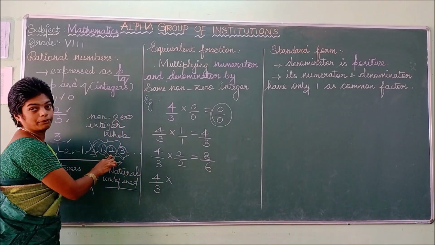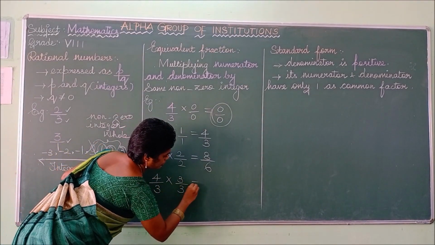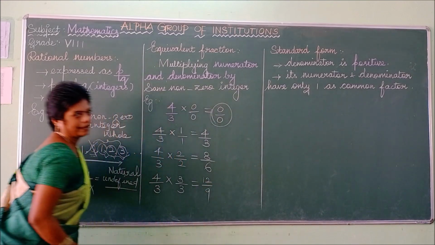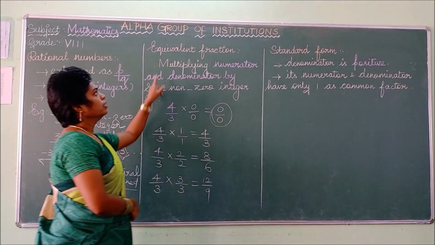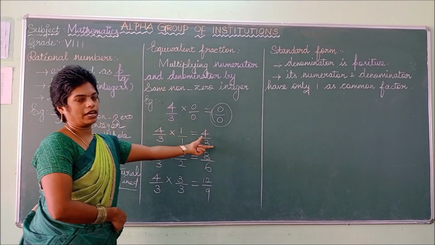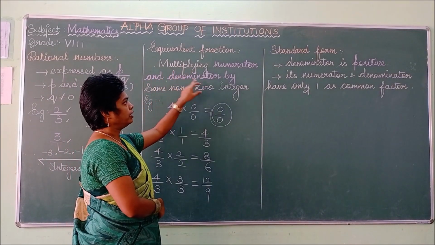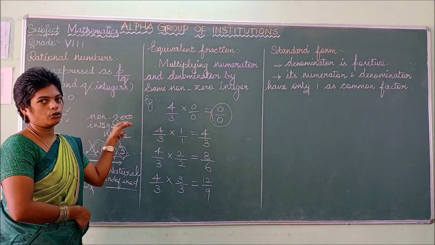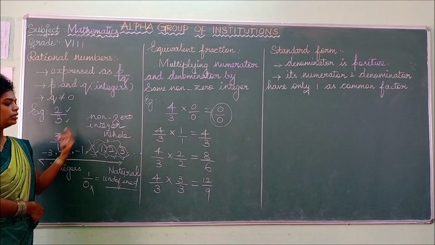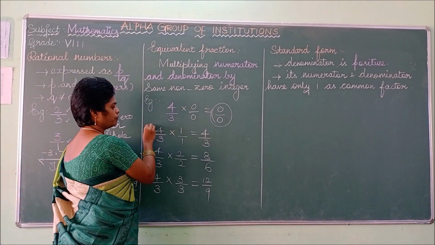So 1 2 completed. I am taking the 3. So 3 by 3, 4 3s are 12, 3 3s are 9. So listen carefully. You have to change the given fraction into the equal fraction. Means you have to keep this in mind: multiplying the numerator and denominator by the same non-zero integer. Same non-zero means you should not take 0. So other terms are called non-zero integers.